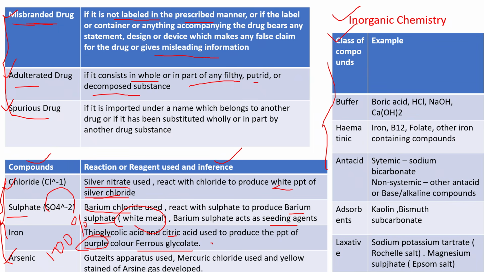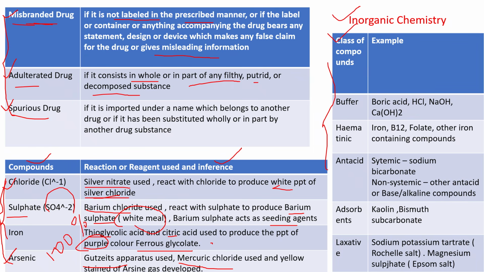So for arsenic, Gutzeit apparatus is generally used. Try to remember this one. For arsenic, Gutzeit apparatus used. Mercury chloride is generally used, and a yellow stain of arsine gas is developed. Okay. So what are the things used in case of arsenic? Gutzeit apparatus, mercury chloride, and the yellow colored arsine gas developed. Okay, that's the things from the limit test you have to remember.